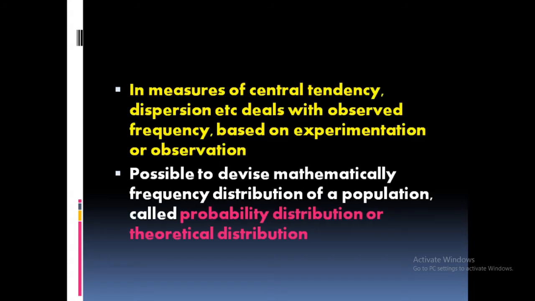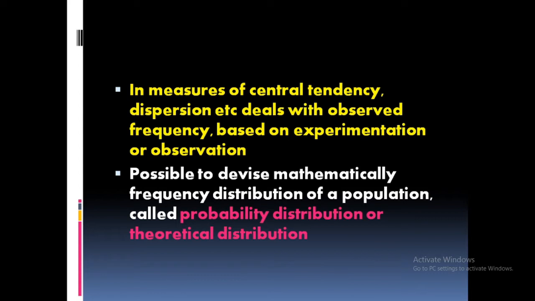We know in our last classes we studied the observed frequency distributions, that is in the chapters on diagrammatic and graphic representation, as well as in measures of central tendency. There all the distributions are derived, based on observations and experimentation. You know the examples like frequency distribution of number of pods per plant, plant height, number of tillers, etc. How did you derive these frequency distributions? It's only by our observation. So based on observations and experimentations, we derived the frequency distribution.